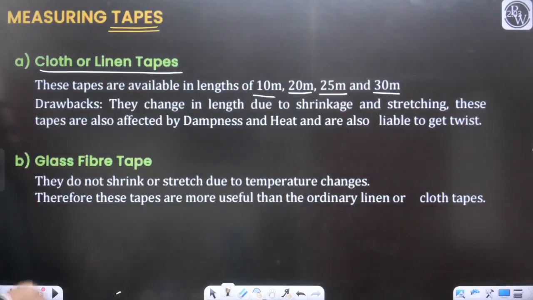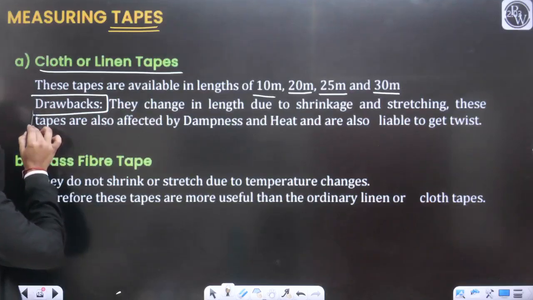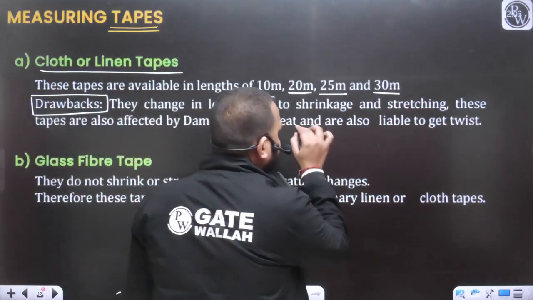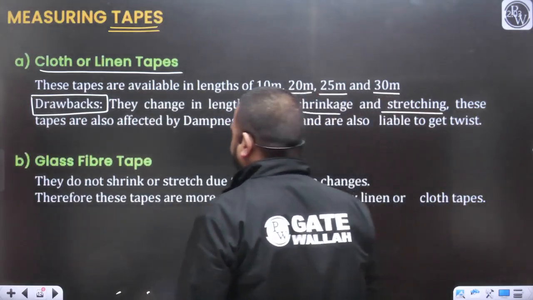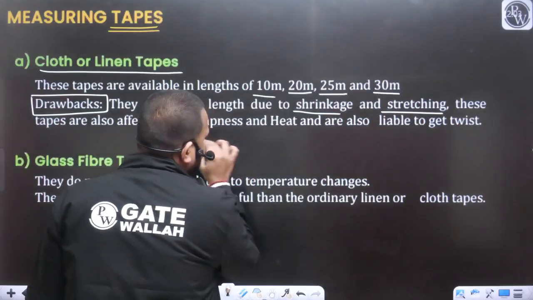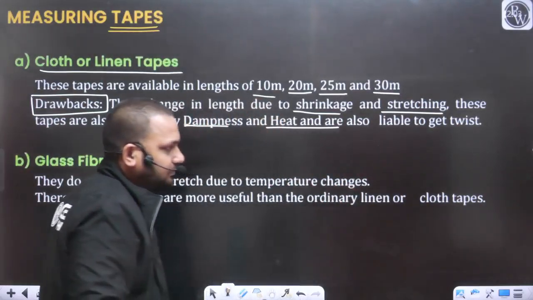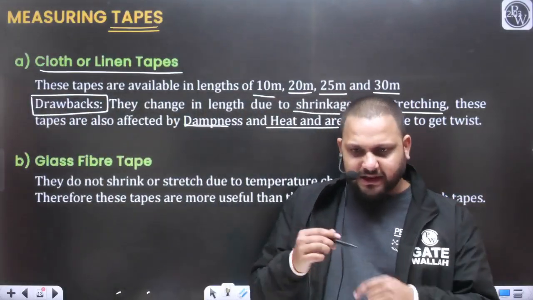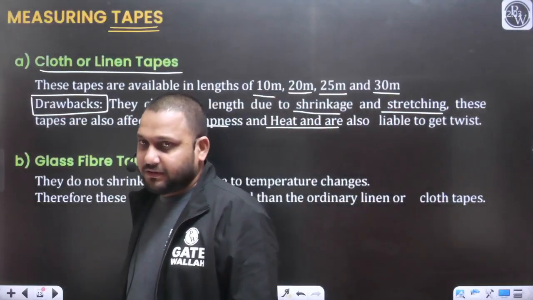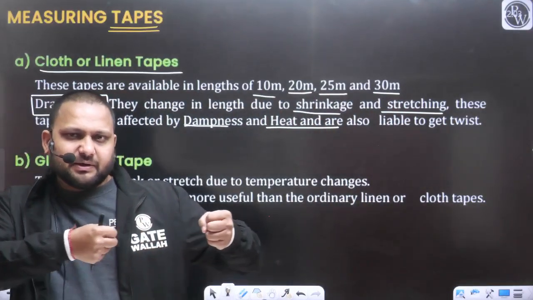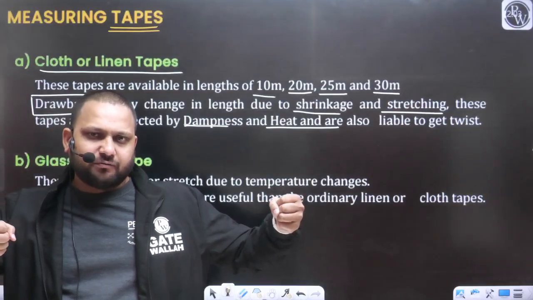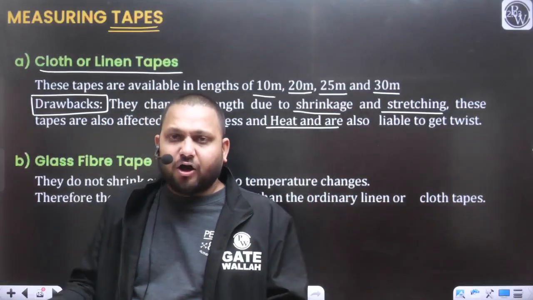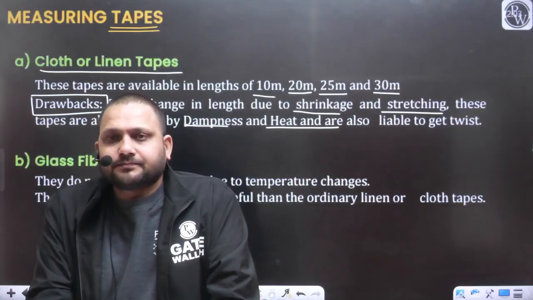Drawbacks क्या है इसके? What are the various drawbacks? They change in length. There is a change in the length due to shrinkage and stretching, and these tapes are also affected by dampness and heat. And they can easily twist. When you perform linear measurement, you apply some pull on the end of the tape. So what will occur? Due to that applied pull, the length of the tape may get stretched.